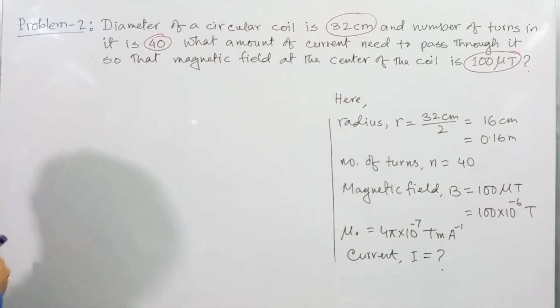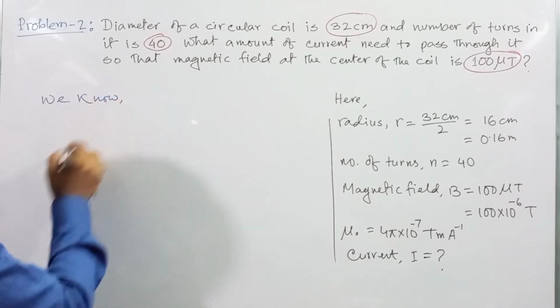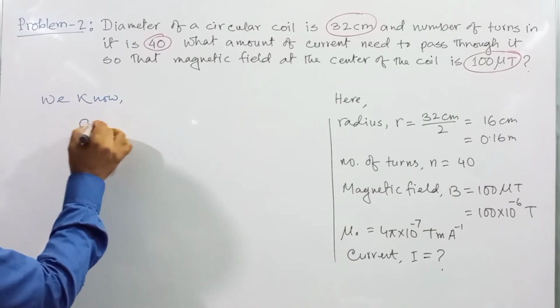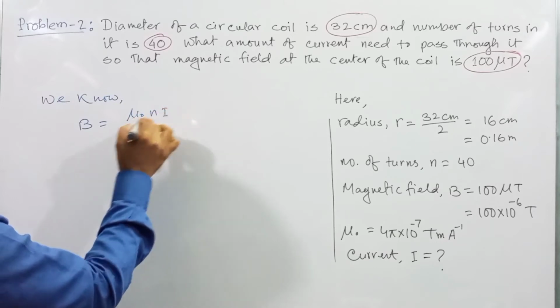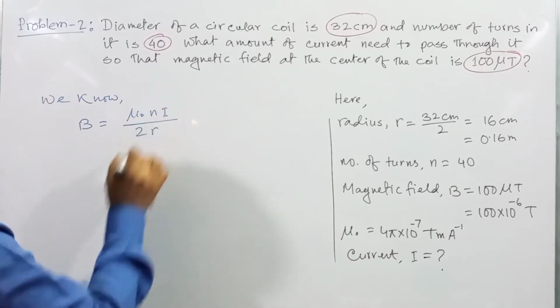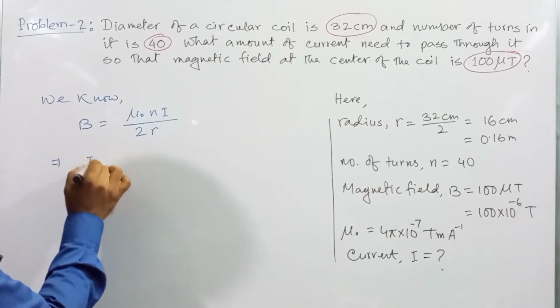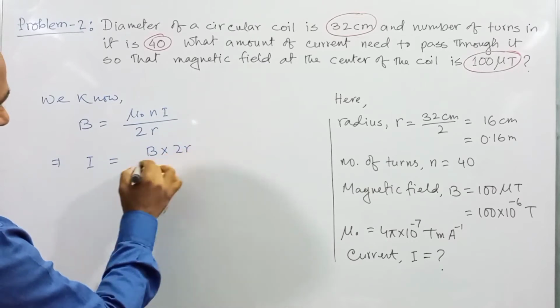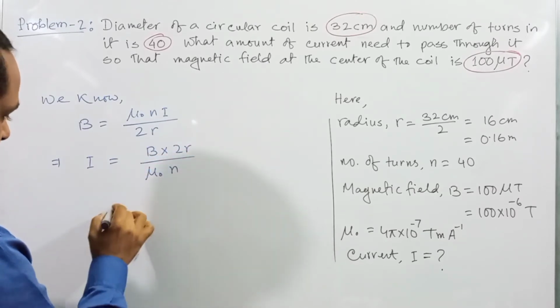Dear student, we know in case of circular coil, B is equal to mu naught Ni divided by 2R. So from the expression we are going to determine the value of I. So I is equal to B multiplied by 2R divided by mu naught N, right?